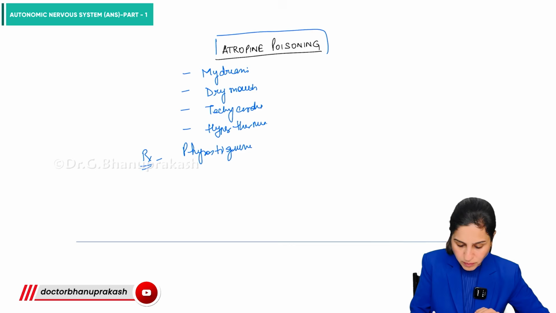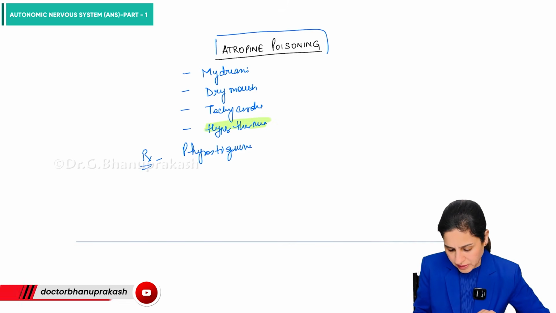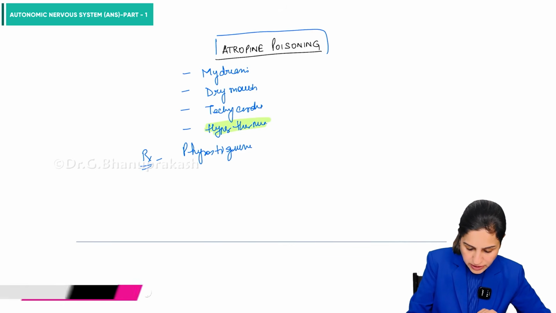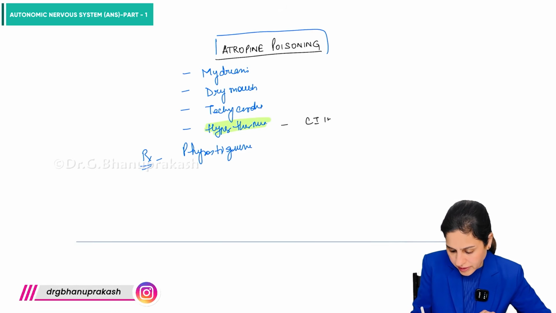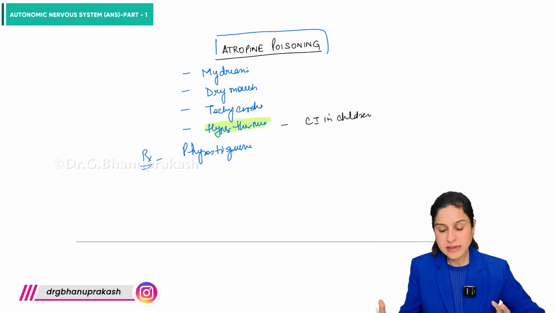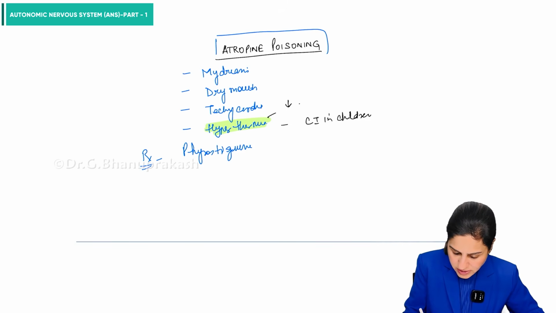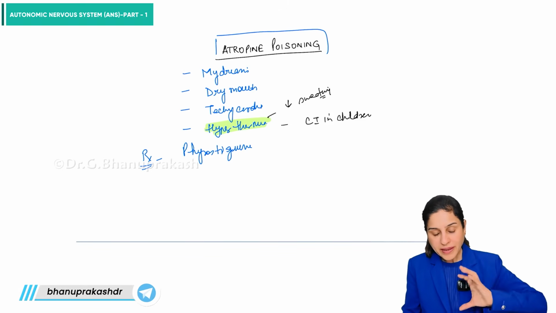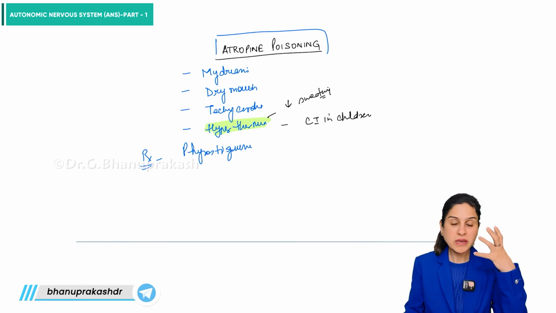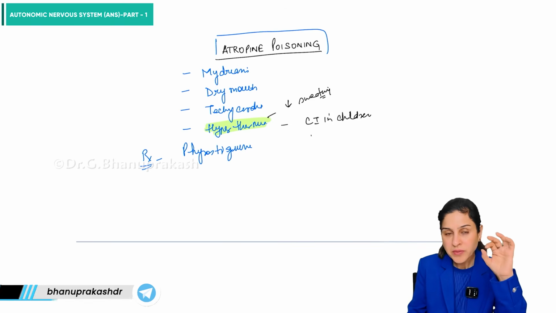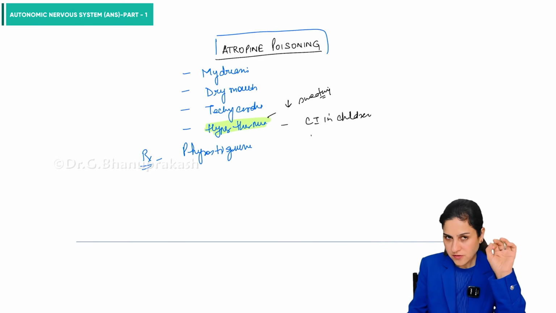Remember, because of this problem of hyperthermia, atropine is contraindicated in children, because children won't be able to make out or complain. They will have high fever. And why is this hyperthermia occurring? Because it causes a decrease in sweating. So it is contraindicated in children. But in children, you will see that we use atropine in the eye because they have very high tone, so they need cycloplegia. So atropine is used in children.